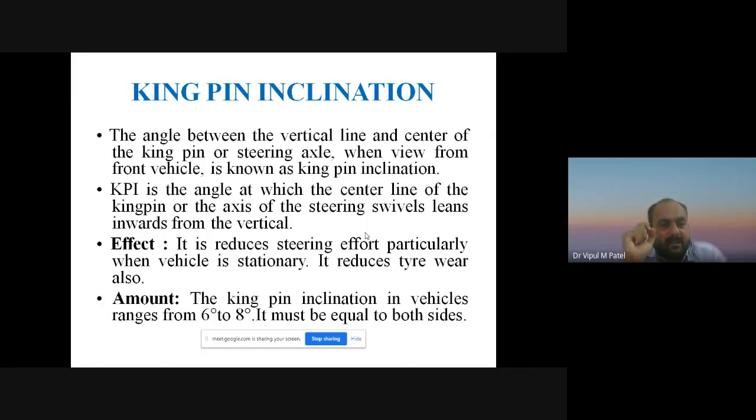So the kingpin inclination is the angle at which the center line of the kingpin or the axis of the steering wheels leans inward from the vertical. And the effect is that it reduces steering effort, particularly when the vehicle is stationary.